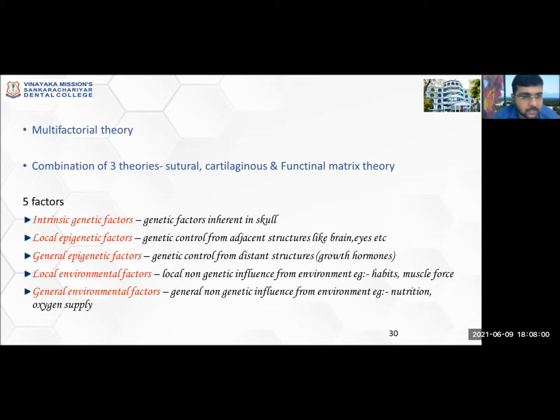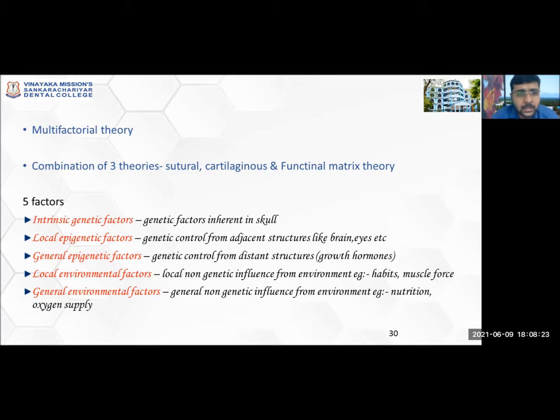The intrinsic genetic factors. There are 2 epigenetic factors, one local and one general. 2 environmental factors also, local and general. So what do these factors mean? So intrinsic genetic factors means the genetic factors inherent within the skull, which we can't control much. The genetic factors involved in the skull lead to the development of growth.